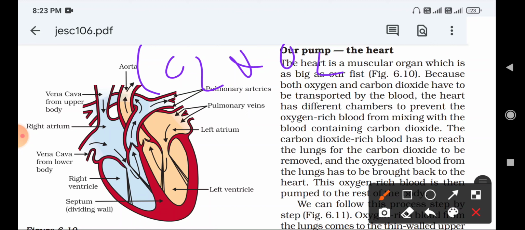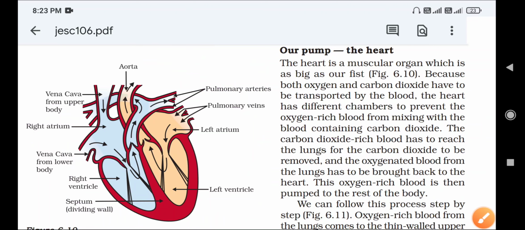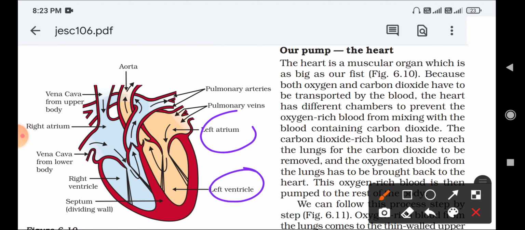We already know the blood transports both carbon dioxide and oxygen. Okay, so the heart has what? 4 chambers. One is the left atrium and right atrium, left ventricle and right ventricle. Okay, the heart has different chambers to prevent the oxygen rich blood from mixing with the blood containing carbon dioxide. Okay, so the heart has 4 chambers and it prevents the mixing of what? Carbon dioxide blood and oxygen rich blood. Okay, this is the main function of heart chambers.